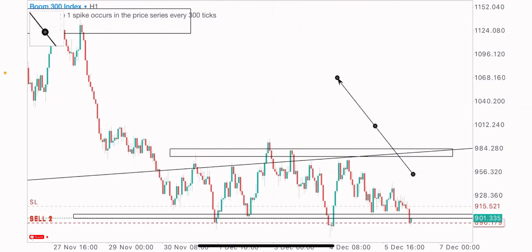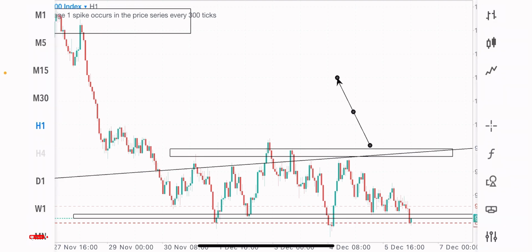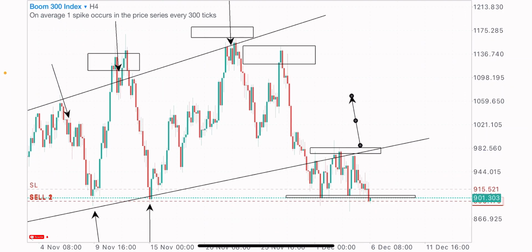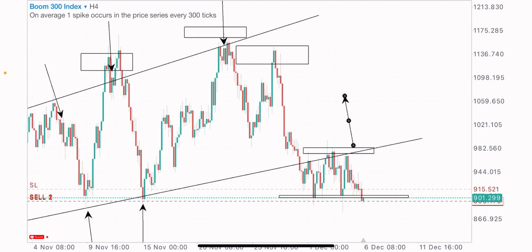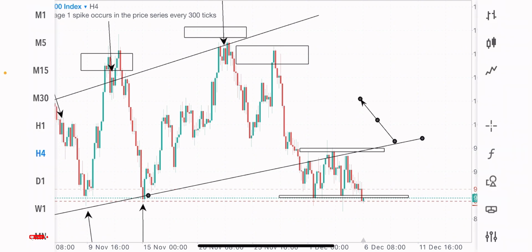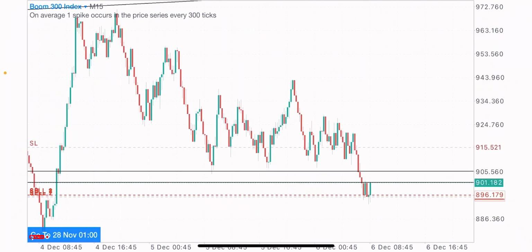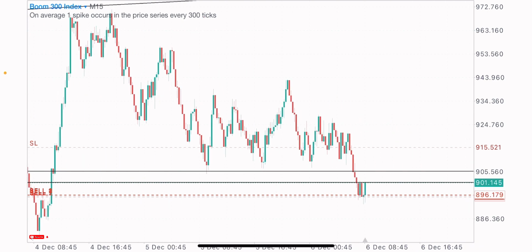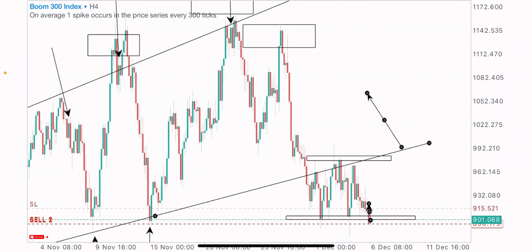You can also say it's a build up formation for the sales, like the sellers are building up their selling power to push the market further to the downside. So the sales expected on the breakout of this formation. More sales is expected from this current price level to the downside on boom 300 index. We're just getting this little retracement here, and I'm still expecting the sales, long-term sales, still expected on this index. And I'll give you guys an update on how this trade played out. So that's how I was able to get my entry on this index.